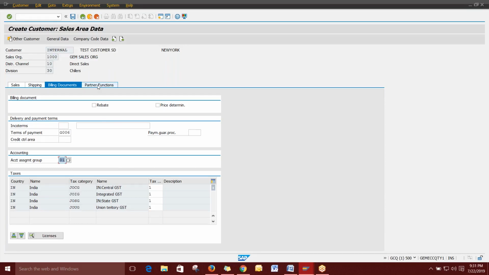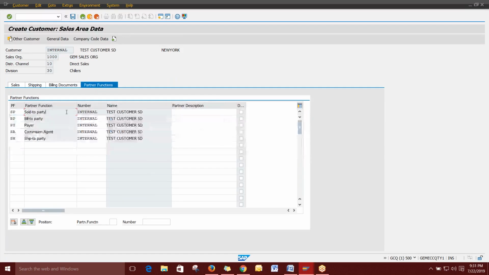The final thing is partner function. Partner function is very simple. What is the sold-to party and bill-to party? If you have any commission agent for this particular customer, that is, this customer is referred by any other commission agent, you can directly give his code, or else all the things are the same. If you don't have any direct link, or this customer is a direct customer, then you can link all the functions as the same customer. Now the code is not generated, so it is showing internal. After saving, this code will be applied here automatically. Clear? Yes. So now you can save.